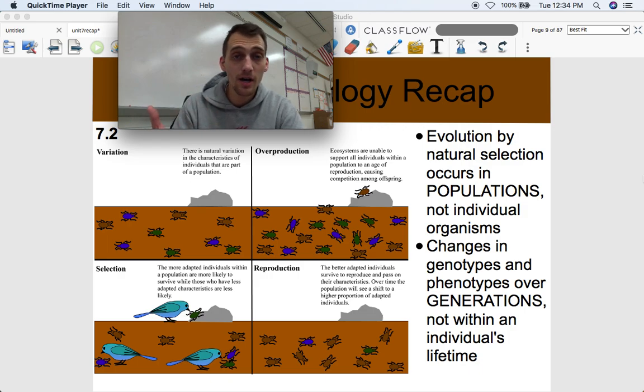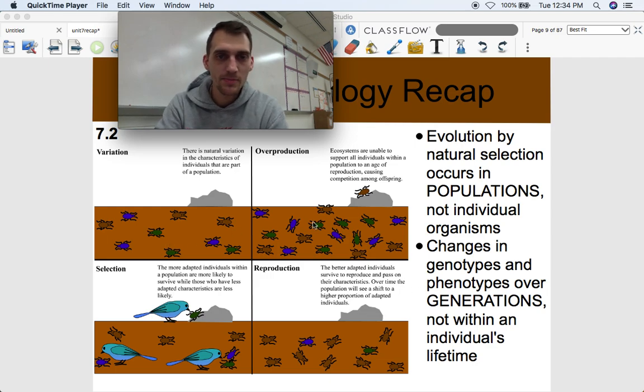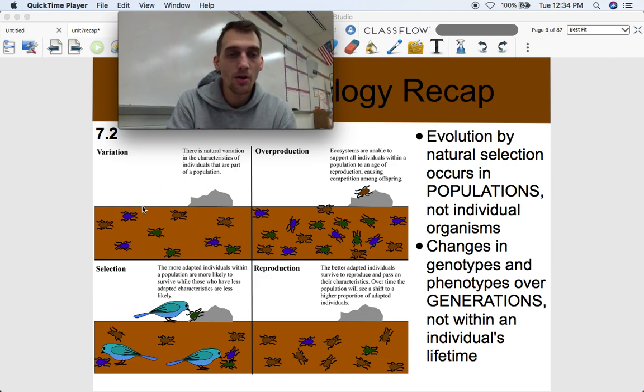Okay, so what I was talking about before, how individual traits that give a slight advantage are more likely to get passed down and then become more common in a population over time. That's what natural selection is. All right, this picture over here is a really simple explanation. Look, there's variation. There's different colors of beetles in this environment. There's gray and blue and brown.